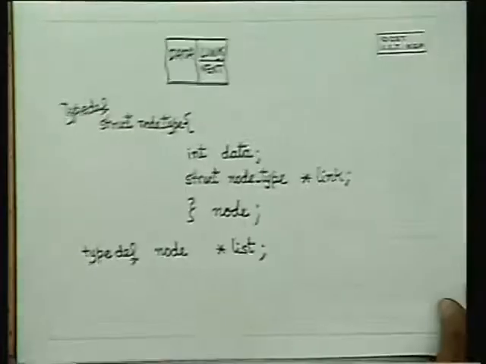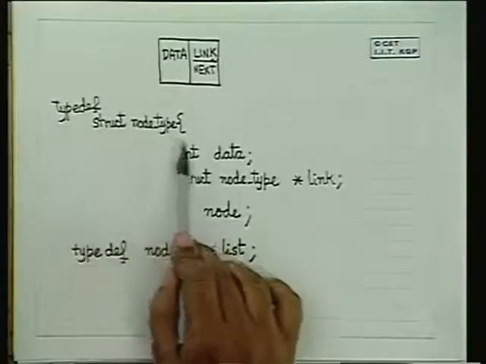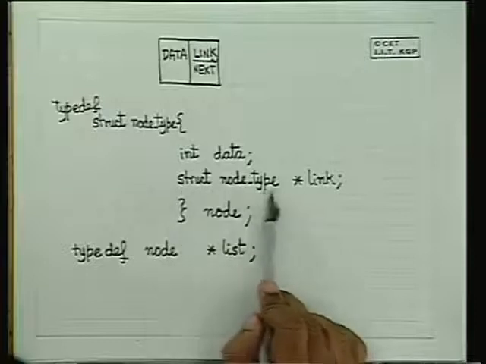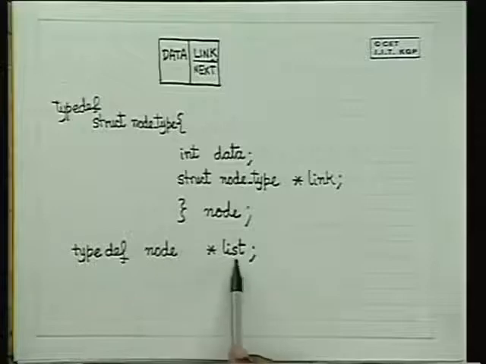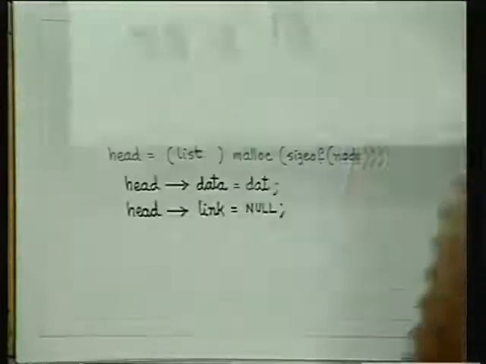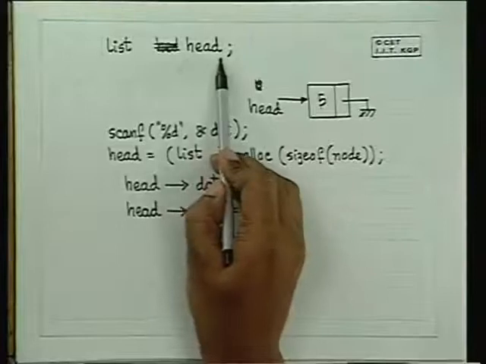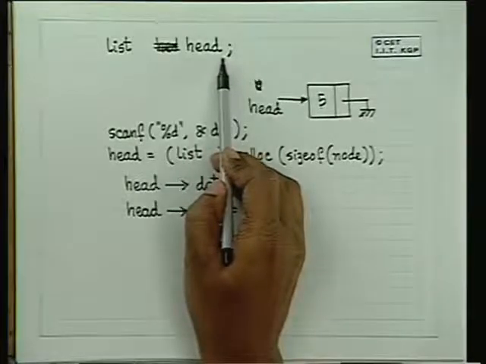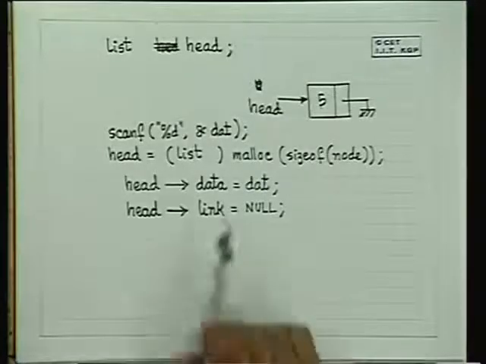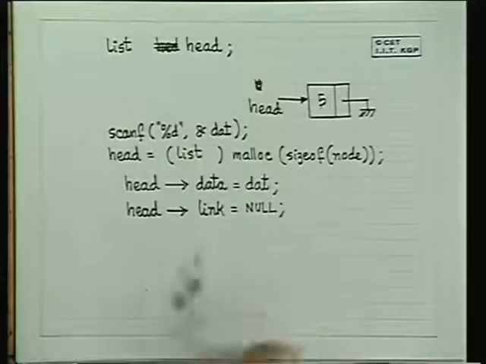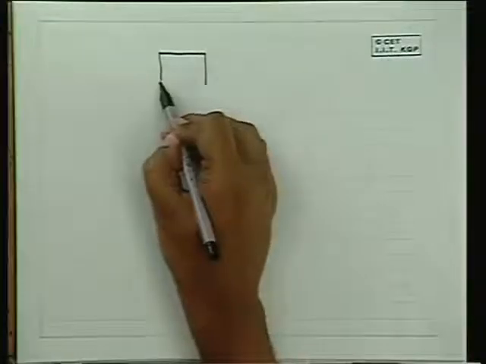So going back, this is how we define typedef struct node type, int data, struct node type pointer to link node, and typedef node list. So list is another type. We defined head to be a temporary element and we allocated this. Now we will see how we will take in the next element. So at this point of time, our structure is something like this.